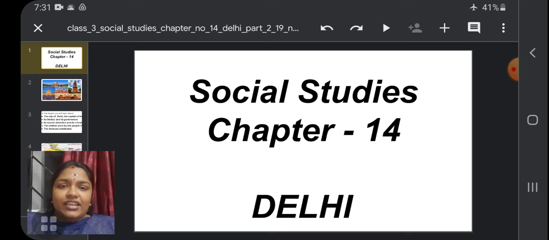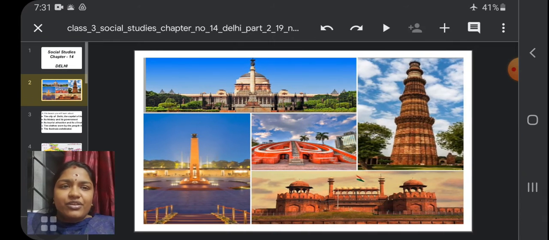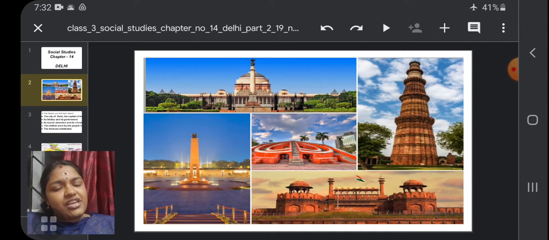So, Delhi. Do you want to see the Delhi pictures? Here you go. Very beautiful city, is it? We'll learn the full history and the importance and everything about the city of Delhi.